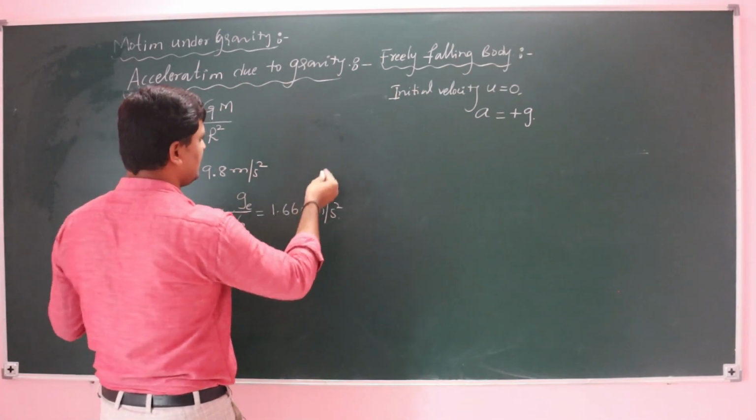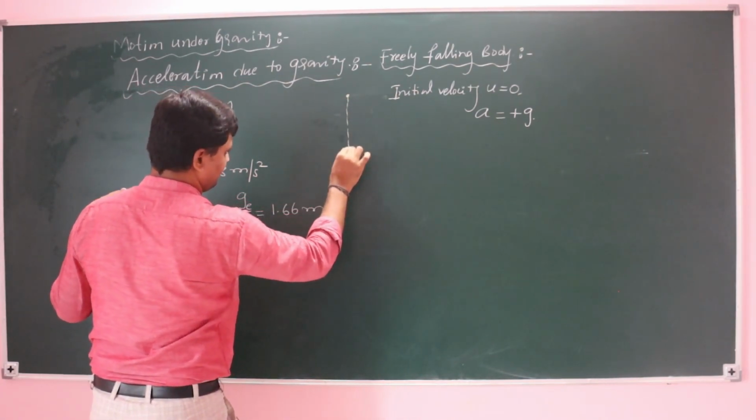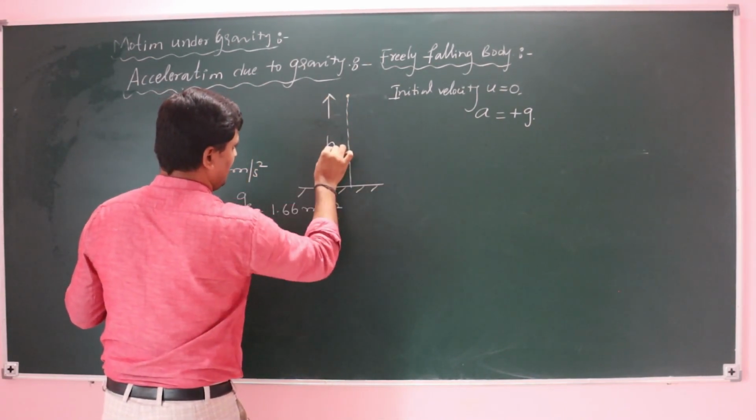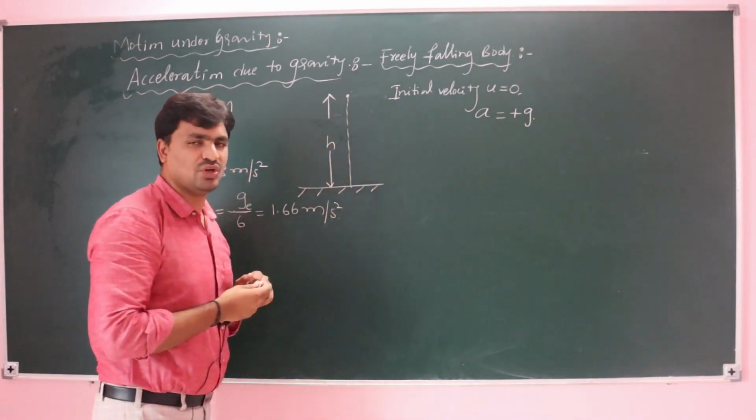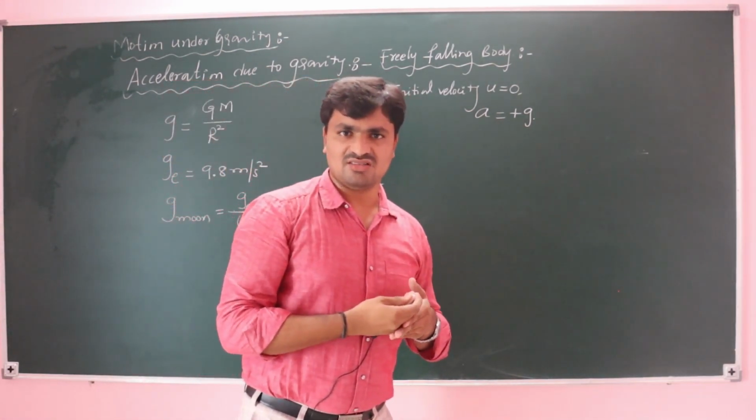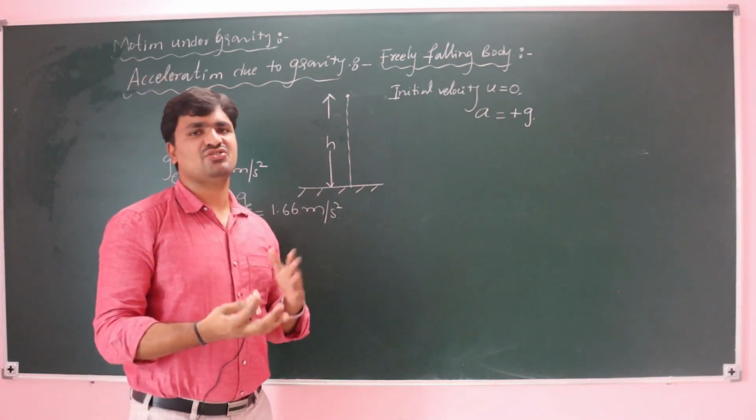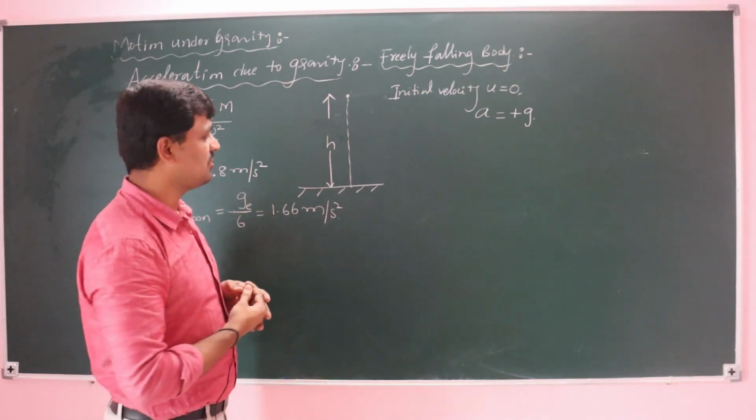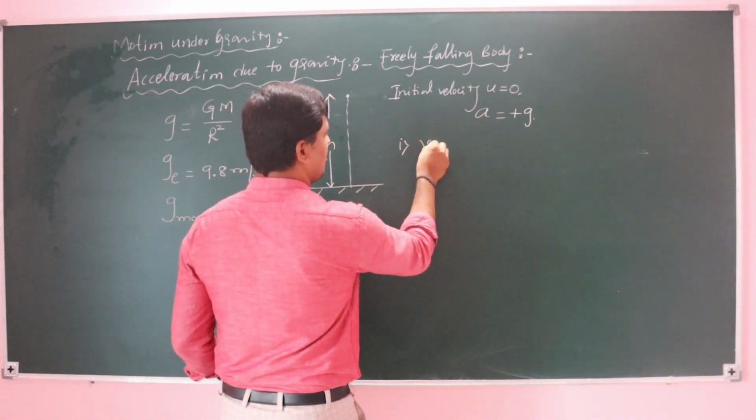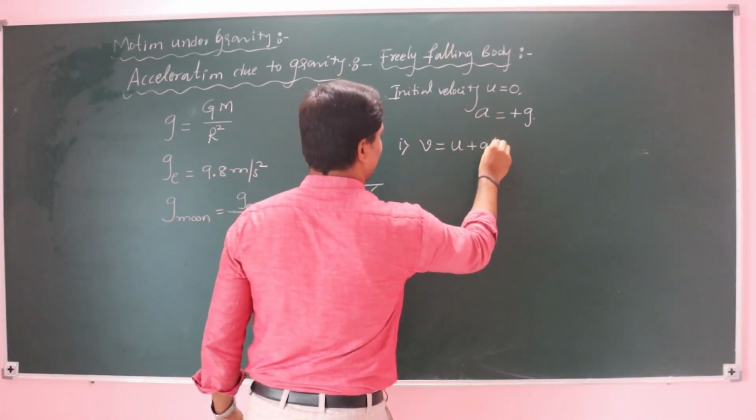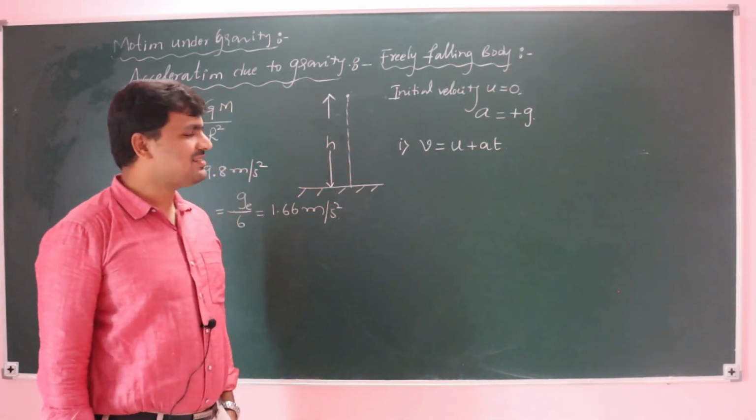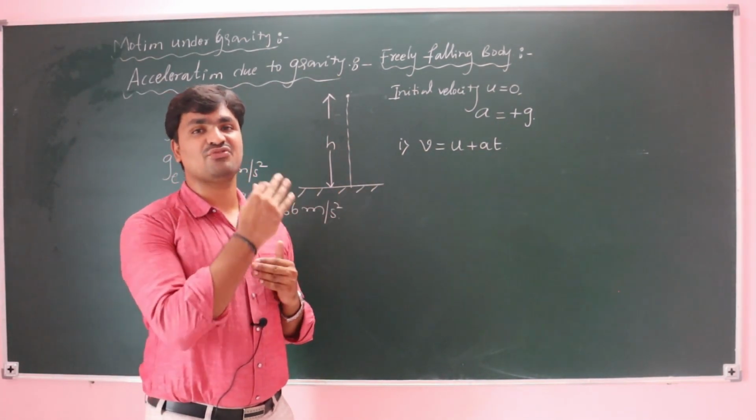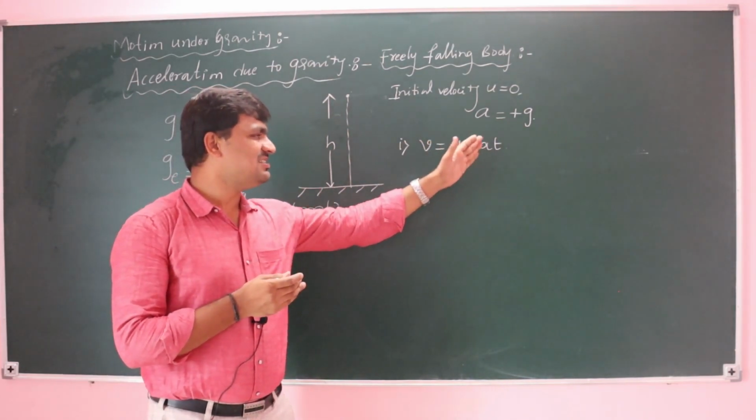For example, if I am releasing a body from a height h, how much time does it take to reach the ground, and what is its velocity? If you want to find that, we have to go through the equations of motion. We'll start with the equations of motion. We know the first equation of motion, v = u + at. This v = u + at gives the velocity as a function of time.